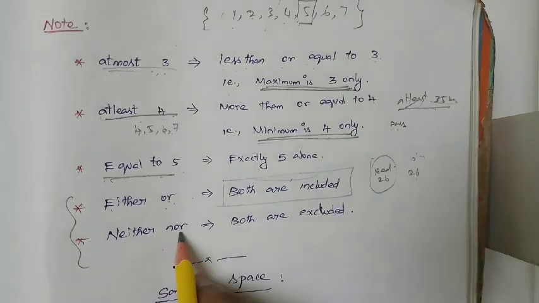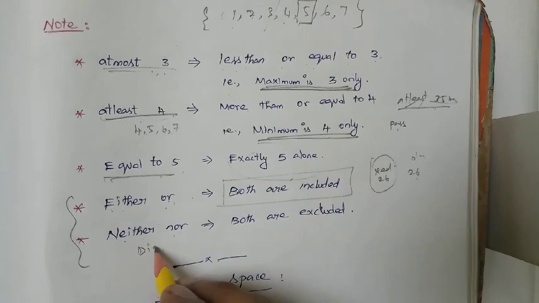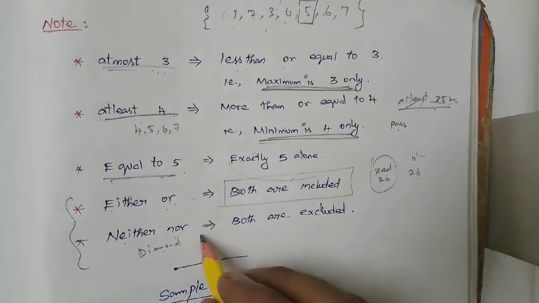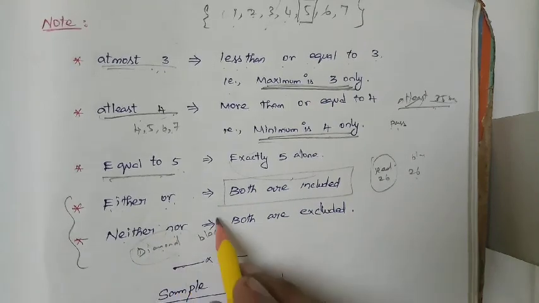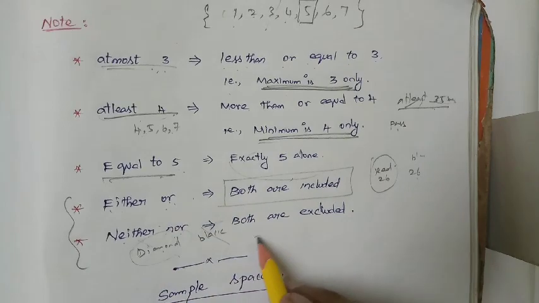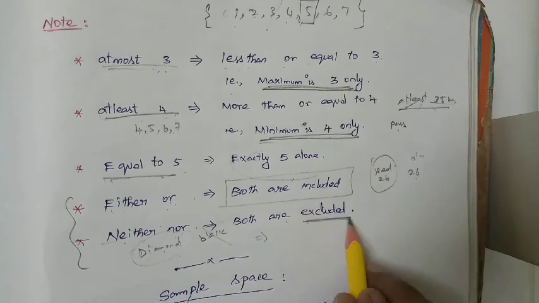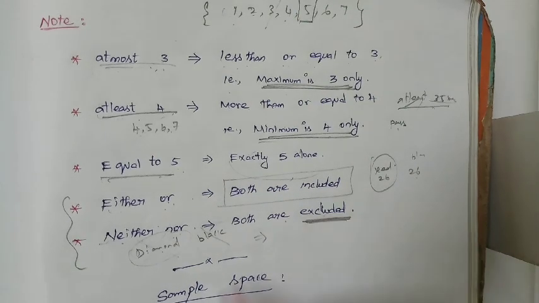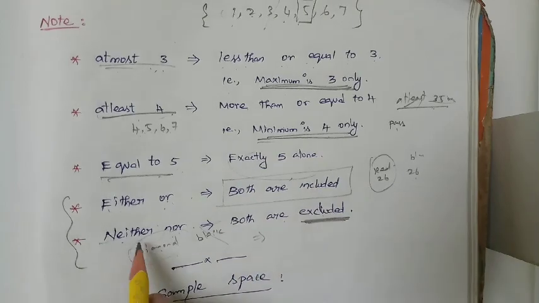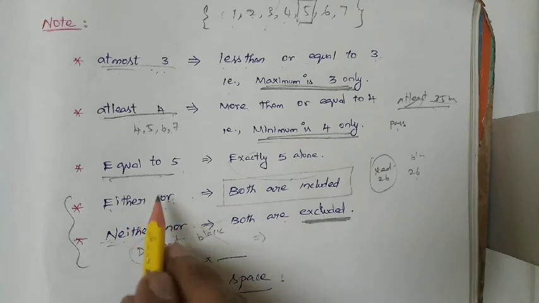But neither nor, right? Neither diamond nor black. We have to remove the diamond cards fully and remove the black cards fully. What remains, that is the favorable outcome. Understood? Neither nor means both are excluded. What is meant by excluded? We want to leave out the particular cards or things. We omit those things, and whatever remains alone is the favorable outcome when neither nor comes. Either or means we have to include both of them.